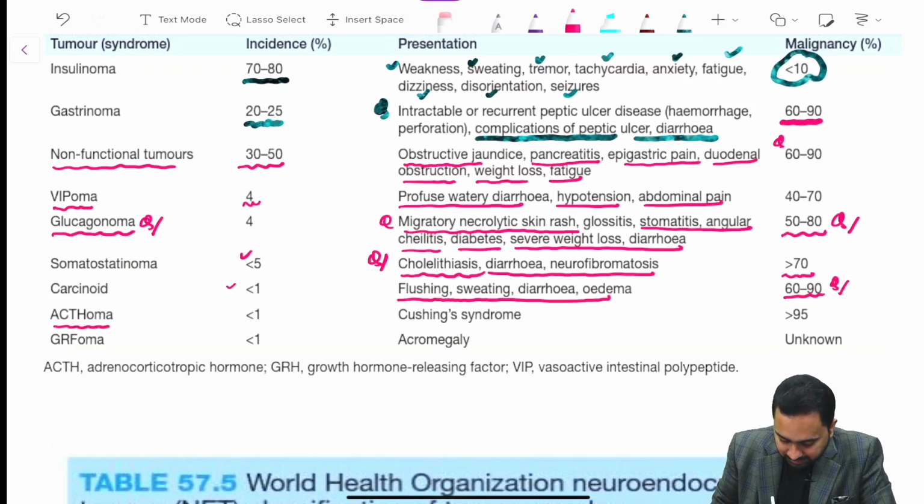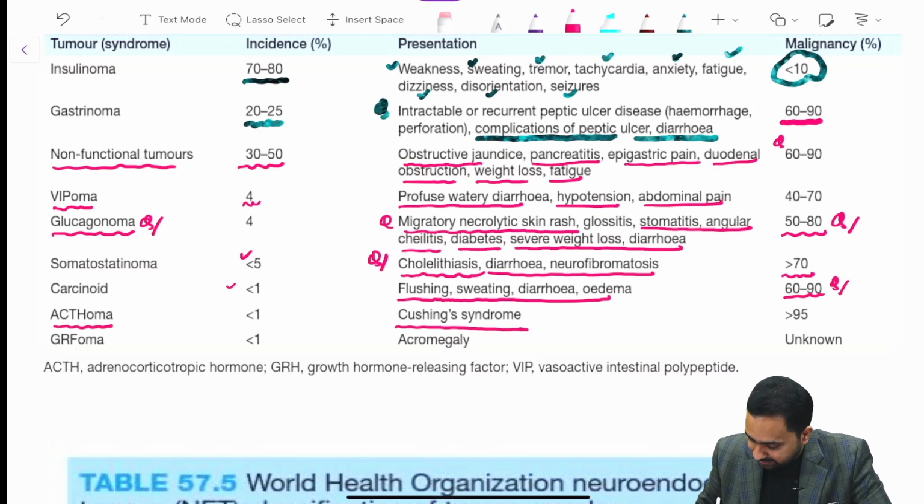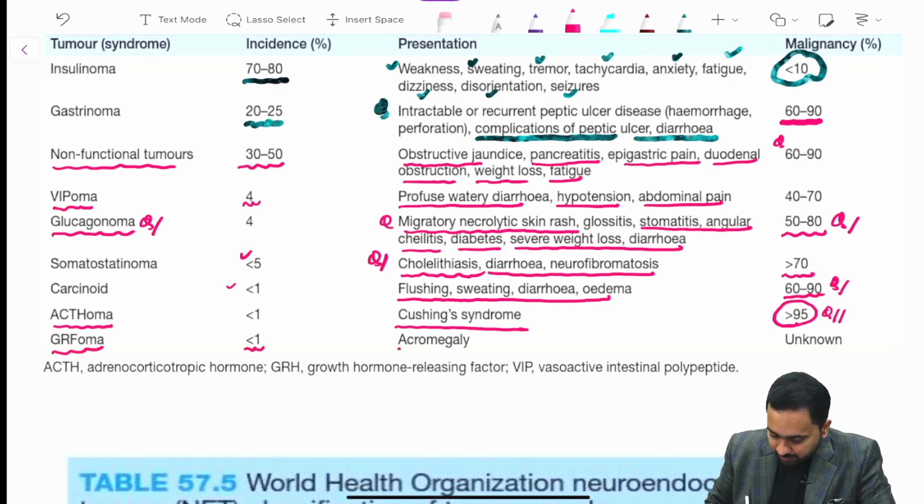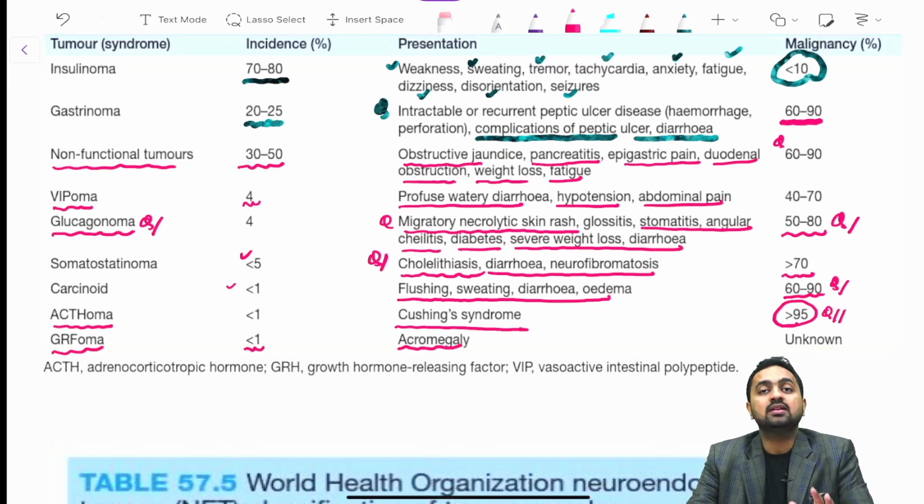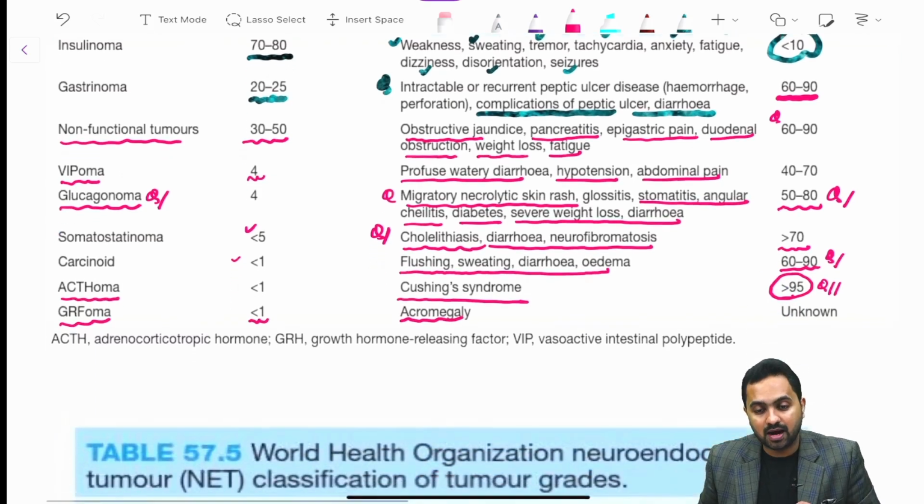Then you have your ACTHoma, which presents with Cushing syndrome. Malignancy chances are more than 95%. And you have your GRFoma, which is less than 1%, presenting with acromegaly, and the malignancy percentage is unknown. So this particular table of pancreatic neuroendocrine tumors is going to help you solve the majority of the questions coming from pancreatic neuroendocrine tumors. Now let's study a few additional points.